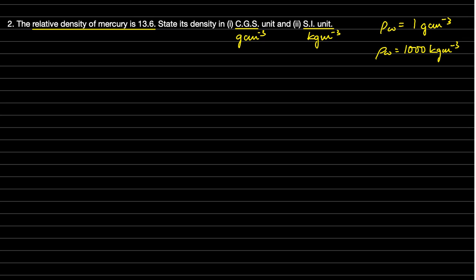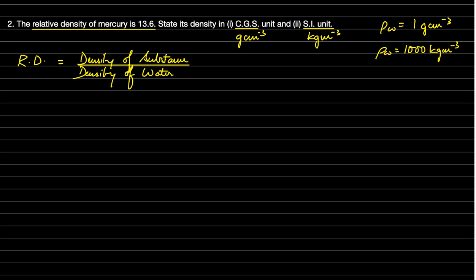Now we know the formula of relative density. So I would write the formula as RD, that is relative density, is equal to density of substance or material, whatever we can call it, divided by density of water.